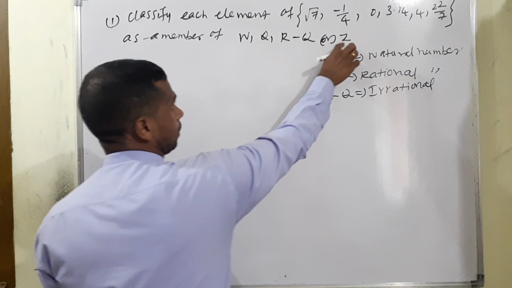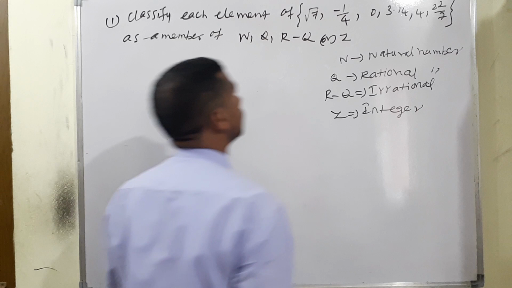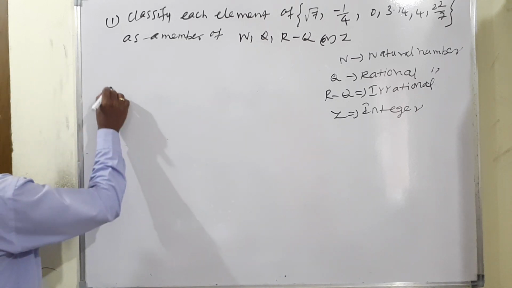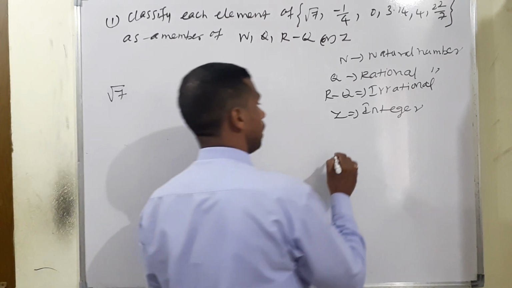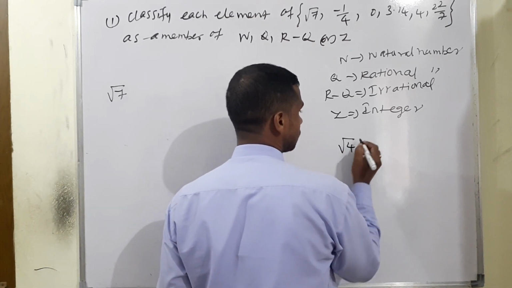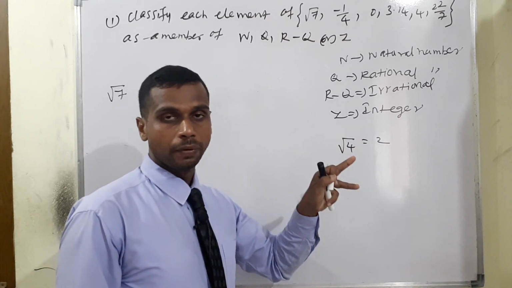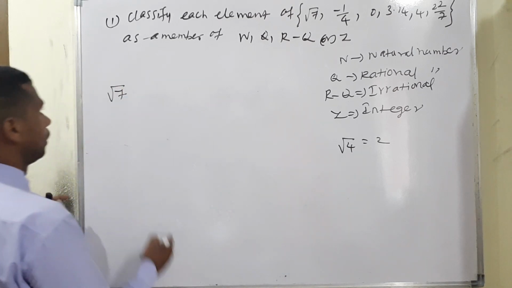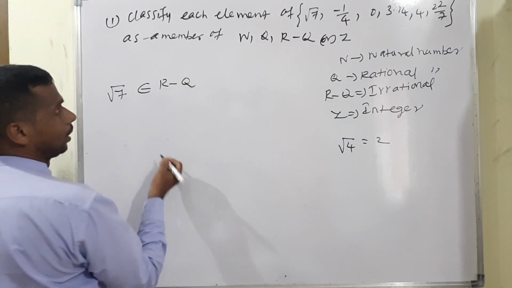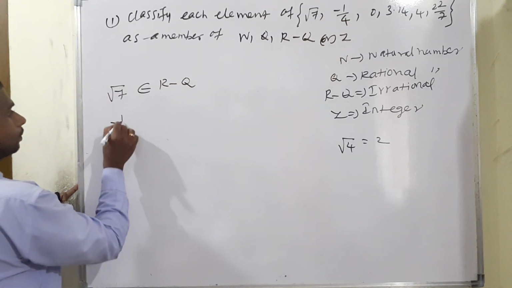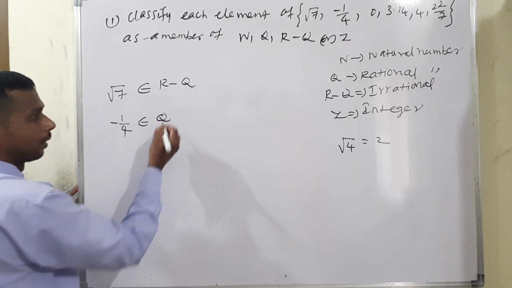The first term, root 7, isn't it? Root 7, already you know, is a non-perfect square number. For example, root 4 gives what answer? 2 into 2. But root 2 is not a perfect square, isn't it? So not a perfect square means we can say it is irrational. Therefore, root 7 belongs to R minus Q. Second case, minus 1 by 4 is in P by Q form. Therefore, this is a rational number.